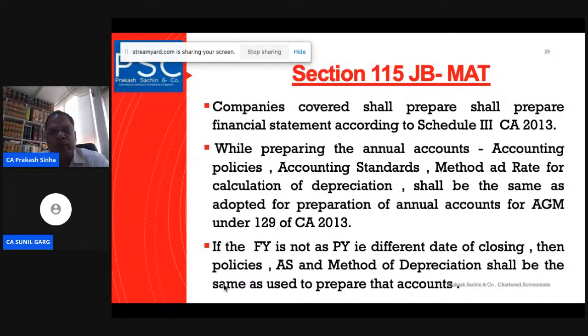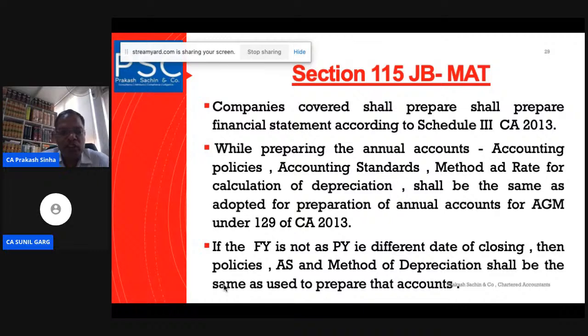It says that while preparing the annual account, the accounting policies, accounting standards, and method and rate of calculation of depreciation shall be the same as those adopted for the purpose of annual accounts for the AGM under Section 129. So these are the methods, the accounting standards and accounting policy that we have to disclose, and they should be the same as those for which the accounts were prepared for